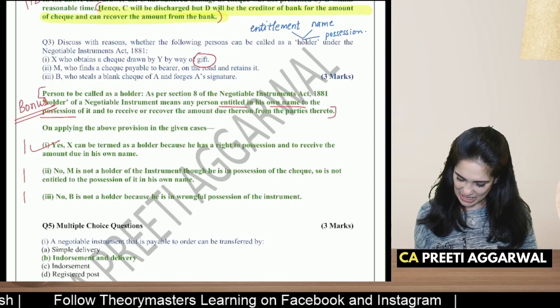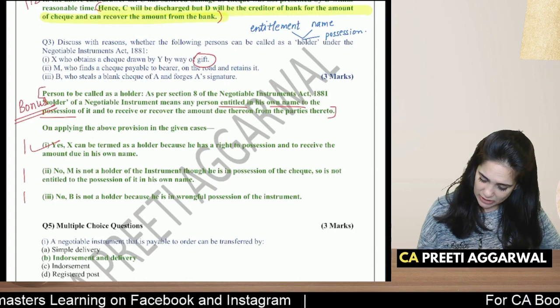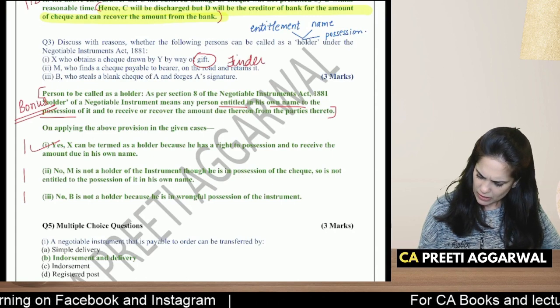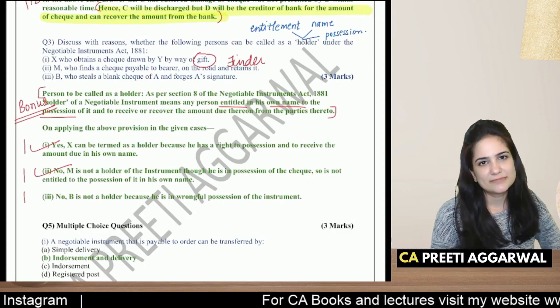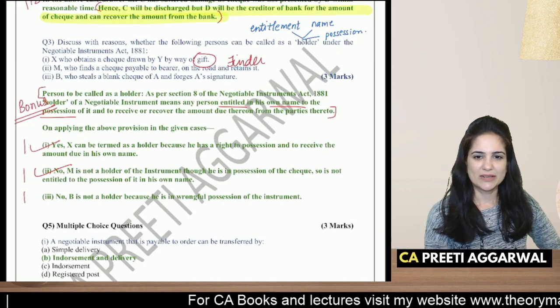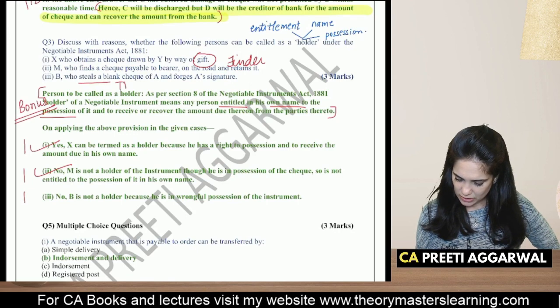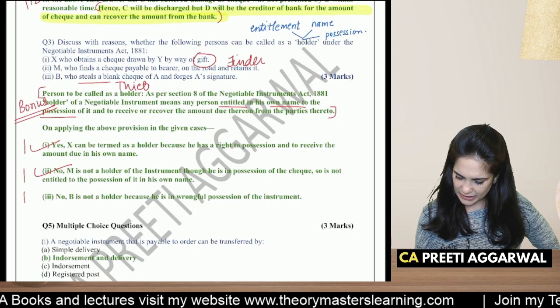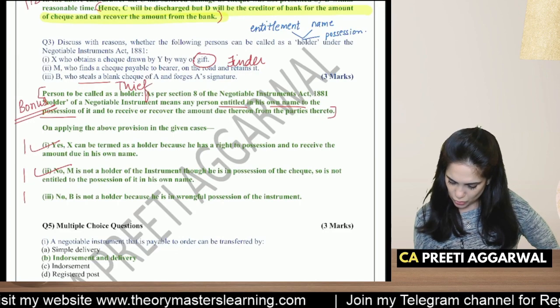Yes. Okay. M, who finds a check payable to bearer on the road and retains it. He's a finder. No, because a finder does not have entitlement. Okay. B, who steals a check. Thief. Here also, he doesn't have entitlement. He cannot file a case in his own name. So no, he's not a holder.